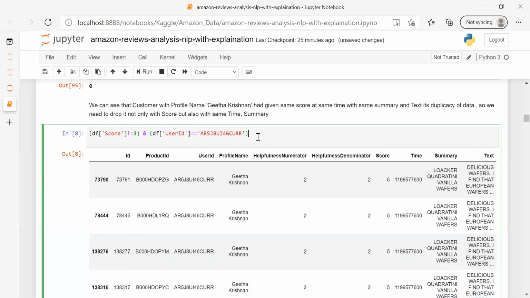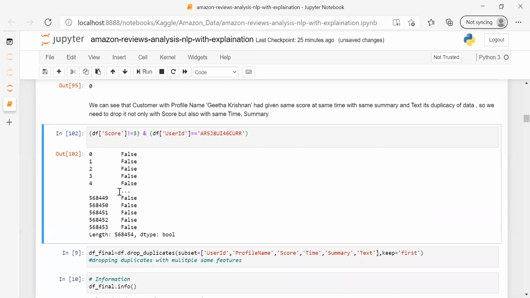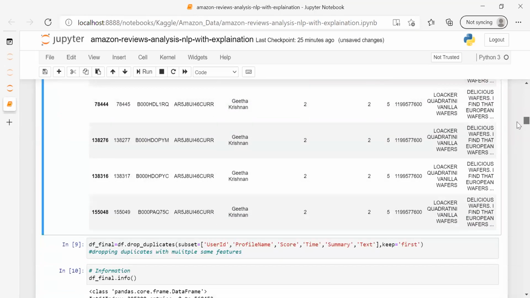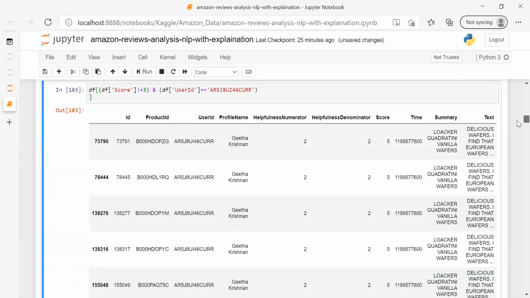Let me show you the square brackets option. Wait 1 second. If I remove this, what I'm getting is all true and false. But in the same way, I can't analyze this data. So for that, I'm putting it in the square brackets, and then I'm mentioning my data frame name. So now it's going to give me the records. So here I'm having 5 records, in which just ID and product ID were different. Otherwise, all the details are same.